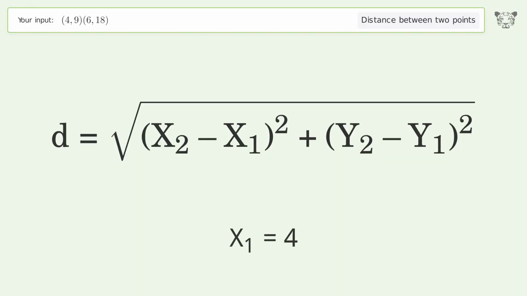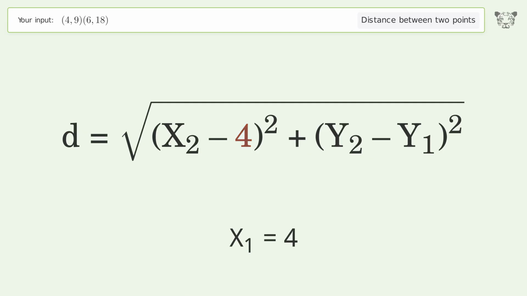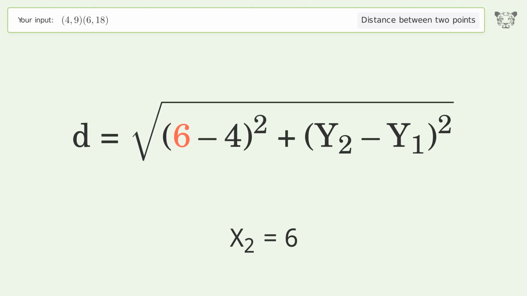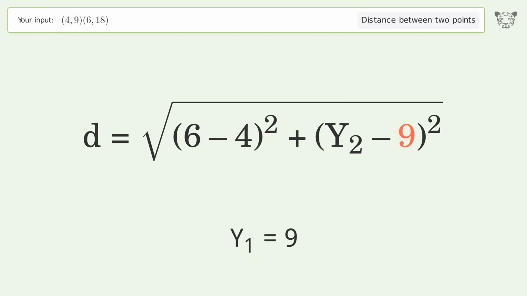x1 equals 4. x2 equals 6. y1 equals 9. y2 equals 18.